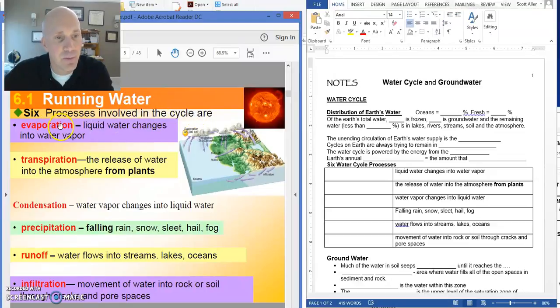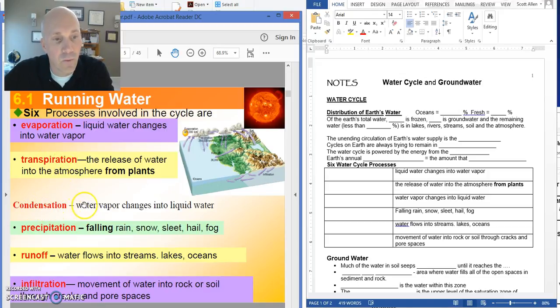The first is evaporation. All right, if you pour a cup of water onto a sidewalk and wait long enough, you'll notice that the water is eventually gone. Where has the water gone? It has evaporated to become part of the air. All right, transpiration is something that happens with plants. Water that's in the soil can get absorbed into a tree, for example, and eventually make its way to the leaves. All right, water in the leaves can eventually make its way into the atmosphere. This process is called transpiration.